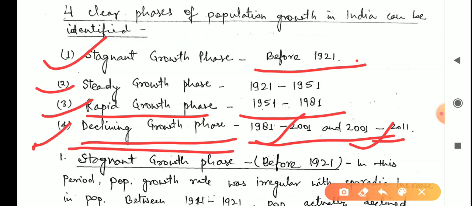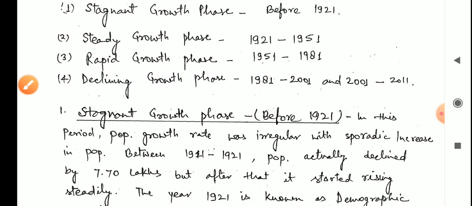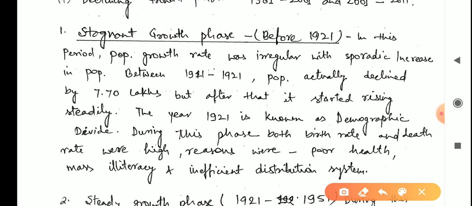Okay, so let's start. The first growth phase, the stagnant growth phase before 1921. This was a period of 20 years, 1901 to 1921. In this period the population growth rate was irregular with sporadic increase in population.